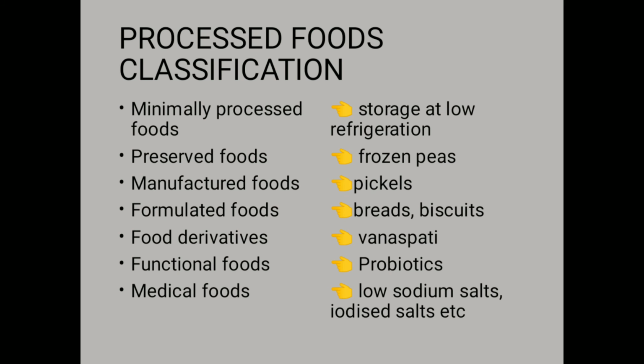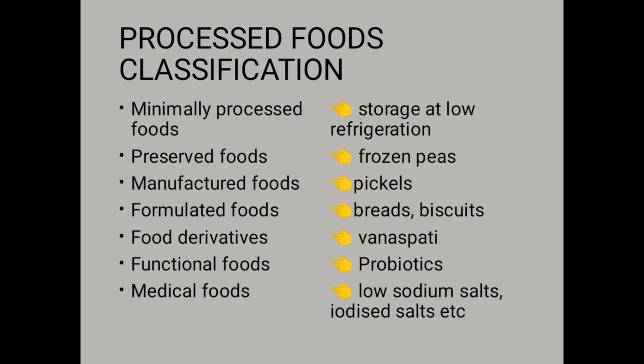Now next thing is preserved food. Like the methods of preservation used do not change the character of the product substantially, like frozen peas, frozen vegetables, etc., canned fruits.